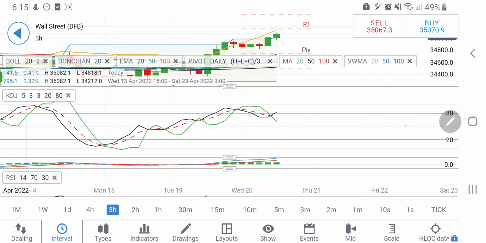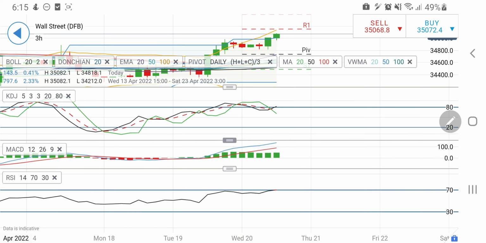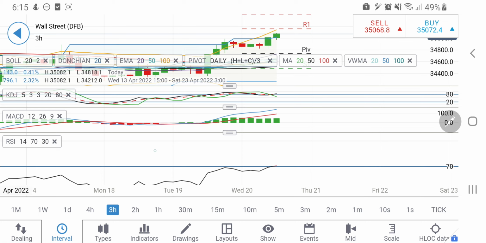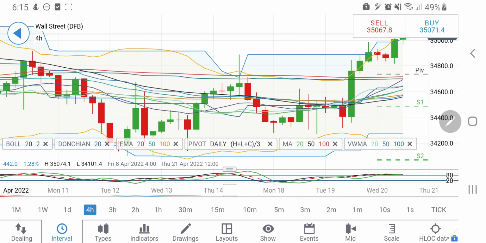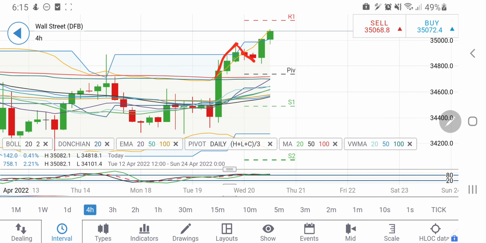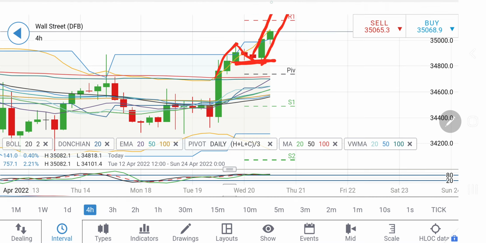The stochastic is again overbought. MACD is wide divergent, hence it must try to consolidate. RSI is overbought here, and if you look at the 4-hour charts, similarly, you can see this is the rise, then minor retracement, consolidation, getting support at 34,800. With this as support, it is trying to rise.